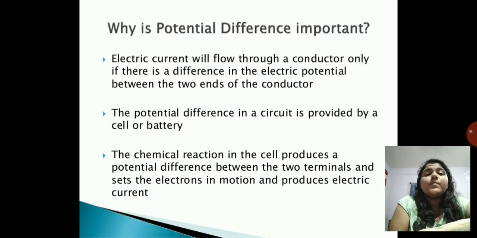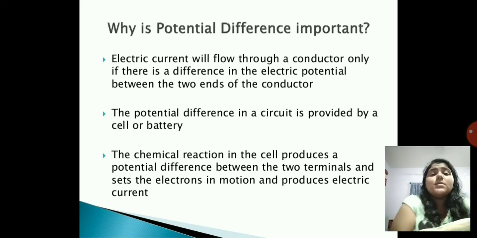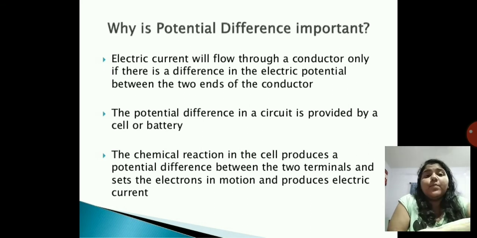Okay, so why is this potential difference important? Because electric current will flow through the conductor only if there is a difference in the electric potential between the two ends of the conductor. The potential difference in the circuit is provided by a cell or a battery.